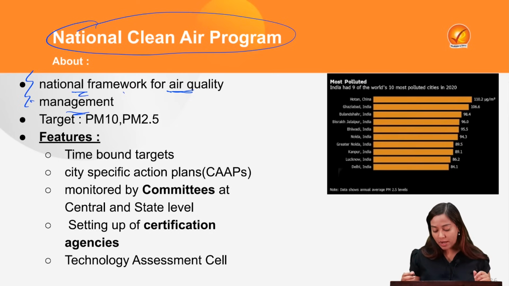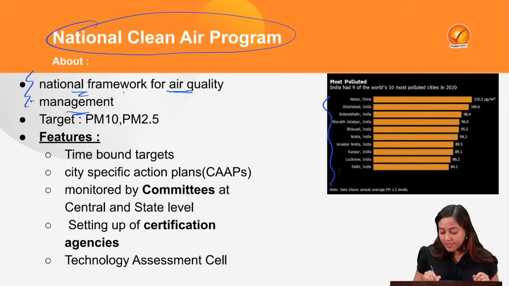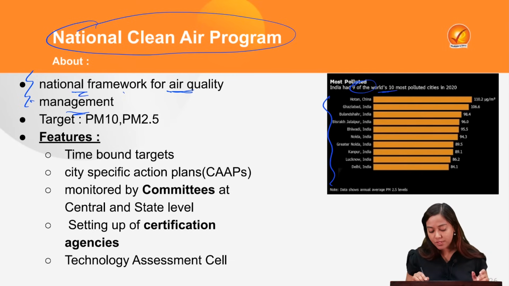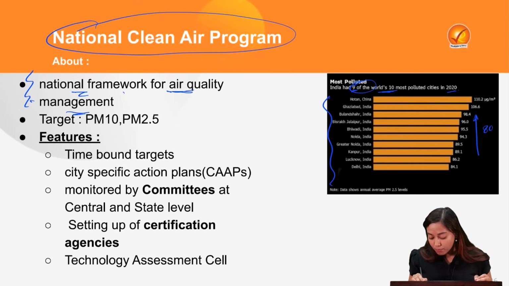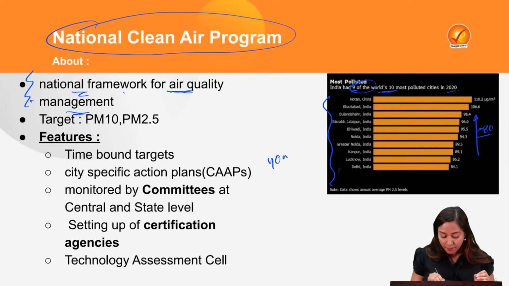I mean, just look into this graph, which reveals that 9 out of the world's 10 most polluted cities. This graph is about 2020, but still, this data keeps relevance in current time as well. So anyway, 9 out of the world's 10 most polluted cities are from our India. In fact, if you look into the levels of pollution, you will see them rightfully breaching more than 80 micrograms per cubic meter. Do you know what is the permissible limit in India? It is 40 micrograms per cubic meter.